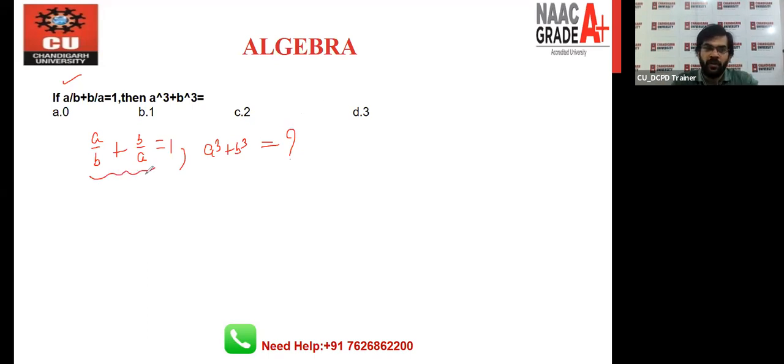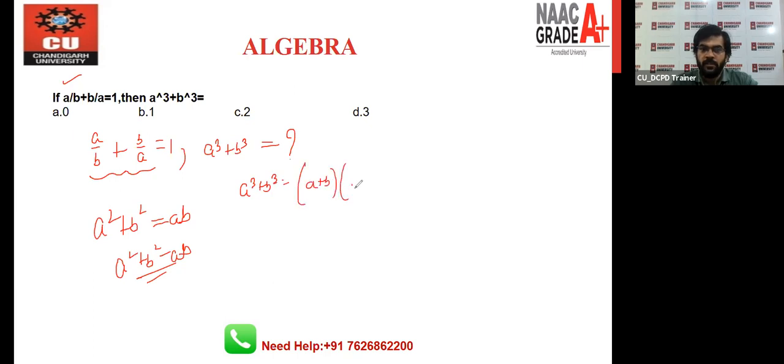So if you will solve it, what you will get, a square plus b square is equal to ab, and a square plus b square minus ab is 0, right? So we all have the formula, a cube plus b cube is what? a plus b, a square plus b square minus ab, right? So we all know this is equal to 0. If this part is 0, then definitely this part is also 0, right? So we can say that the value of the result, a cube plus b cube, is nothing.